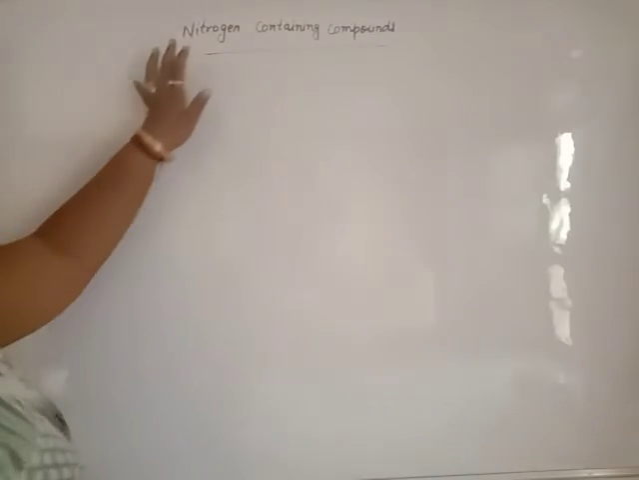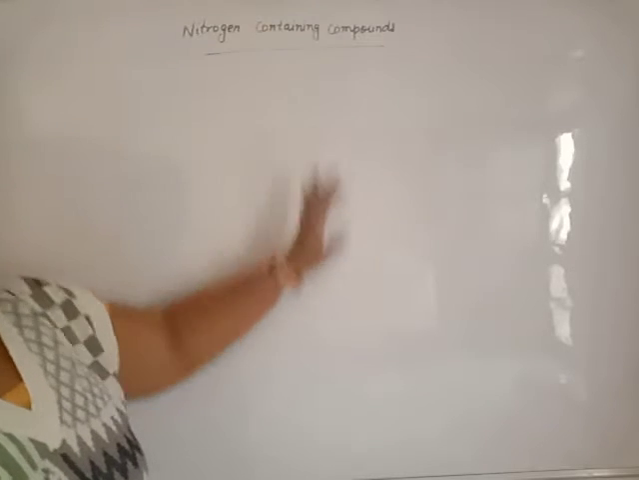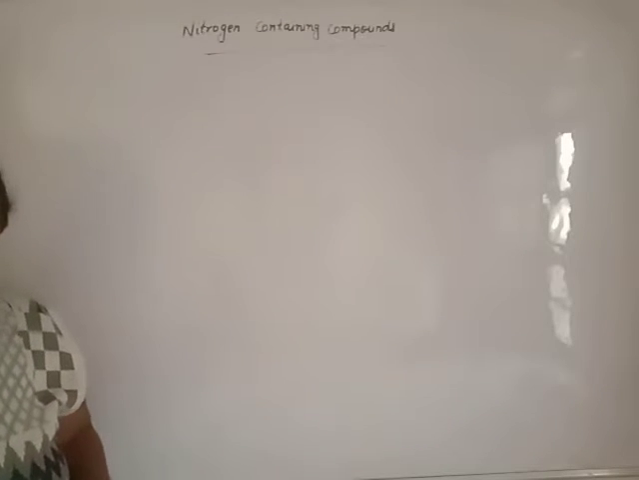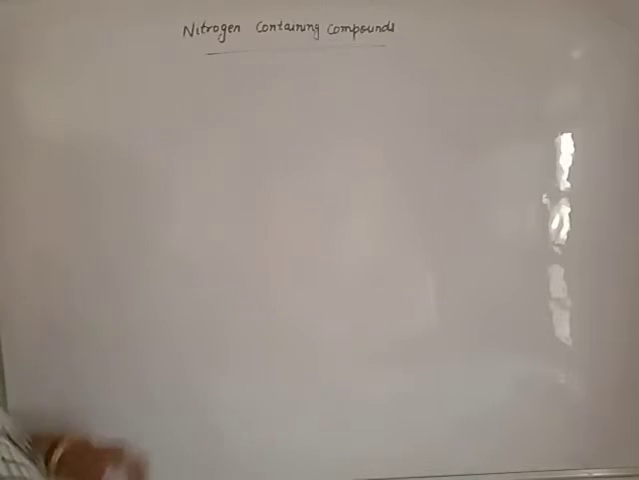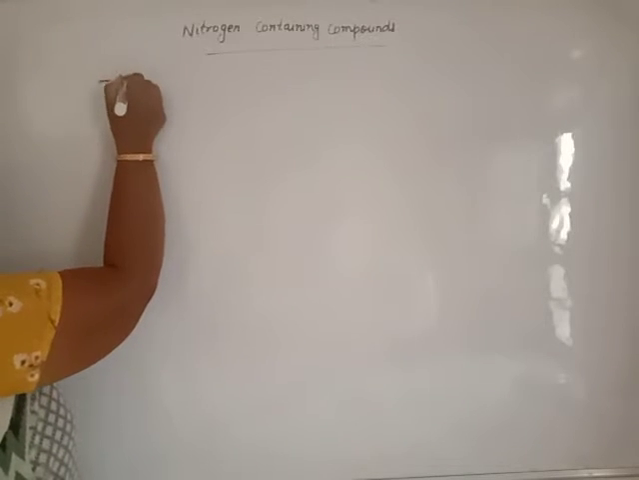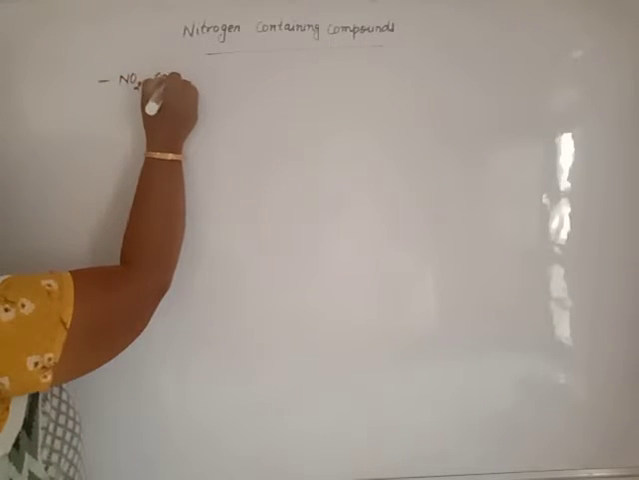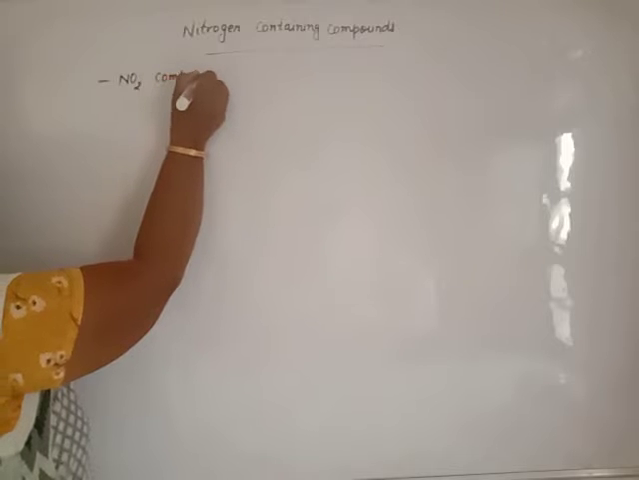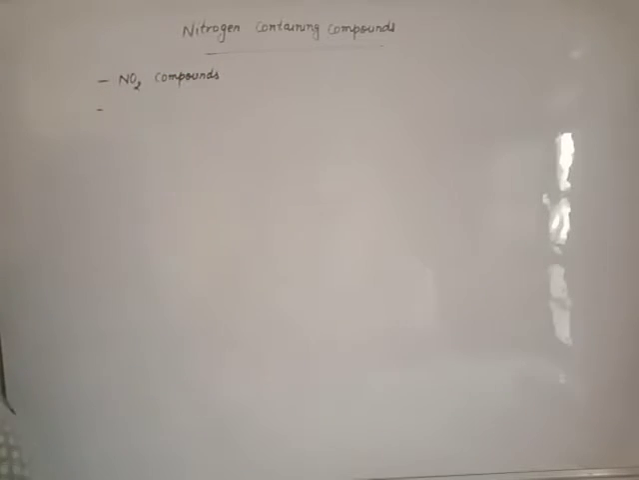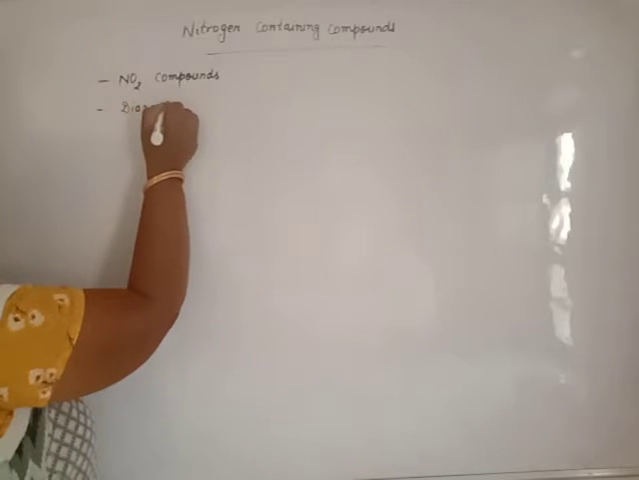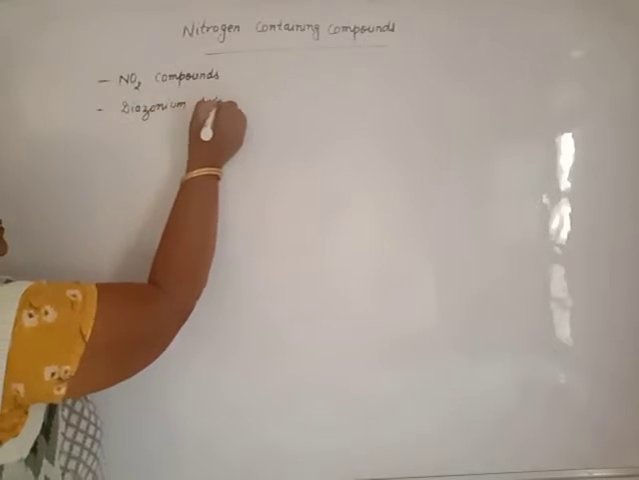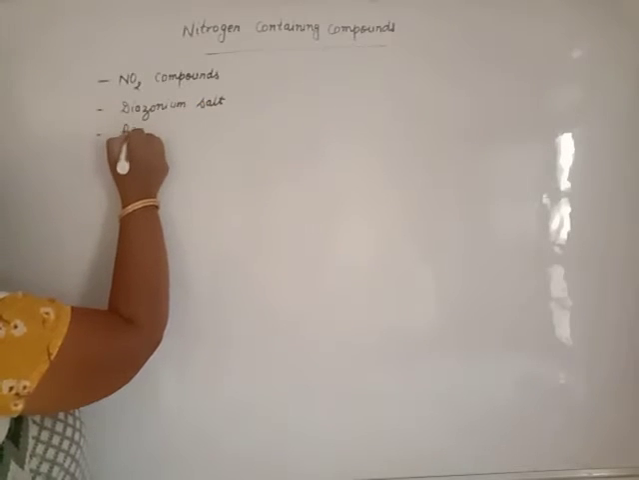Students, today we will discuss the nitrogen containing compounds. It is our next topic of organic chemistry, that is the last topic of organic chemistry. Under this heading we have three branches in your syllabus: nitro compounds, diazonium salt, and the last one is the amines.